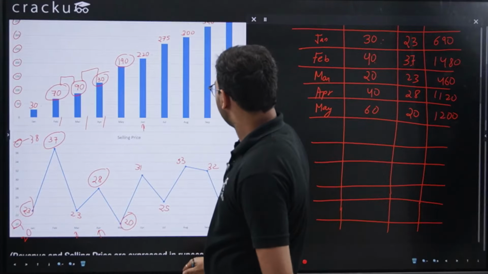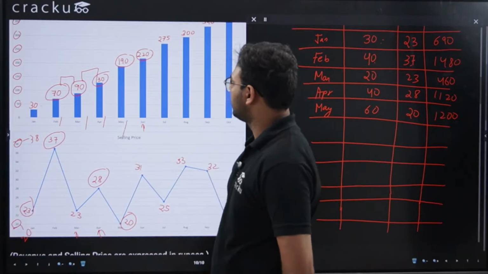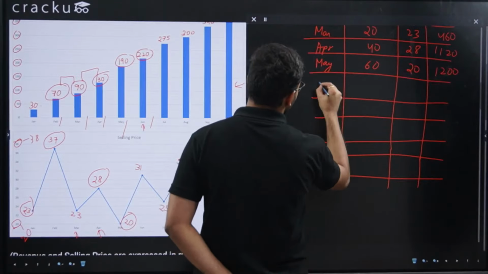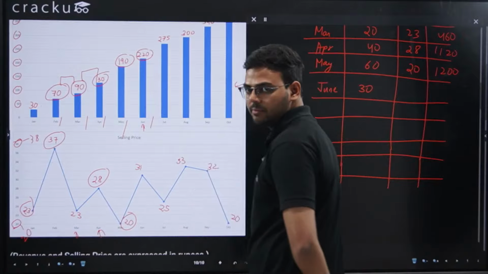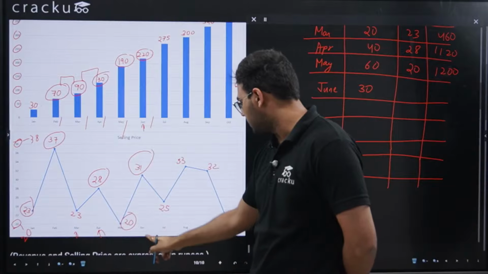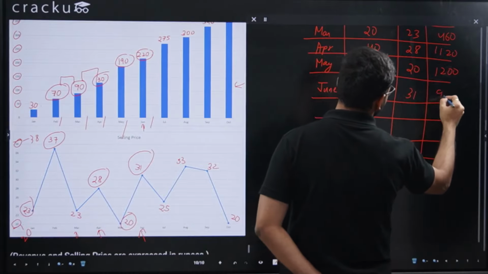Now for the month of June. Up till June it is 220, and up till May it is 190. So for June it will be 30. The number of books sold in the month of June is 30. And what is the price? The price in June is 31. So 30 into 31 will be 930.